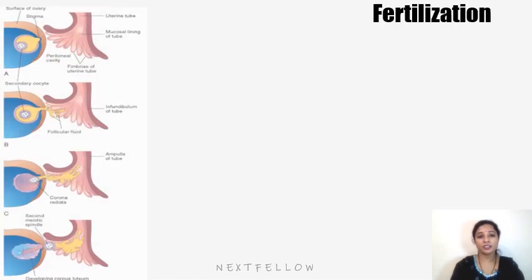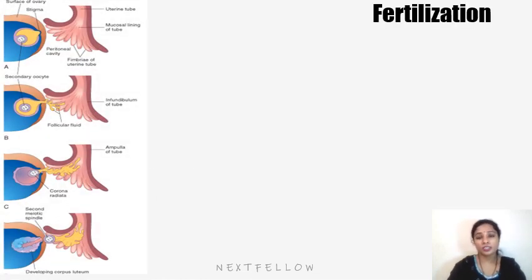Starting with fertilization. We know that at the end of spermatogenesis sperm is produced, and at the end of oogenesis a secondary oocyte is produced. The rupture of the ovary we can see here is called ovulation. So we can see the stages of ovulation.